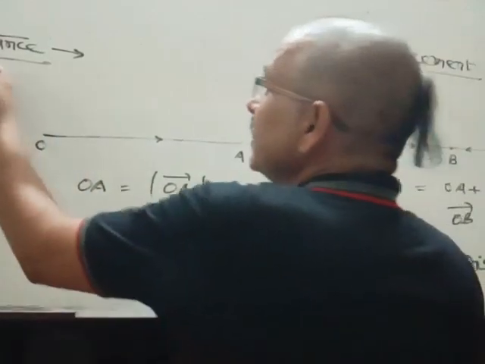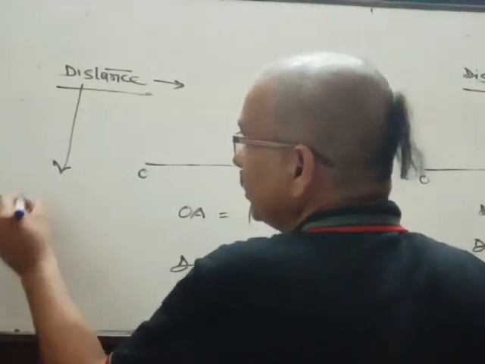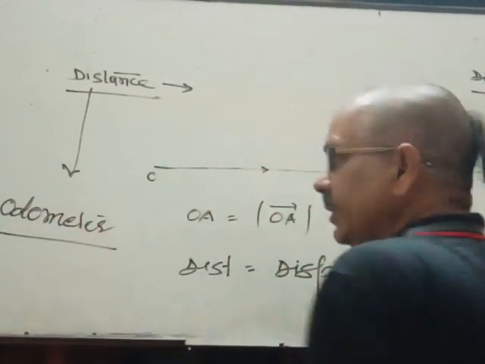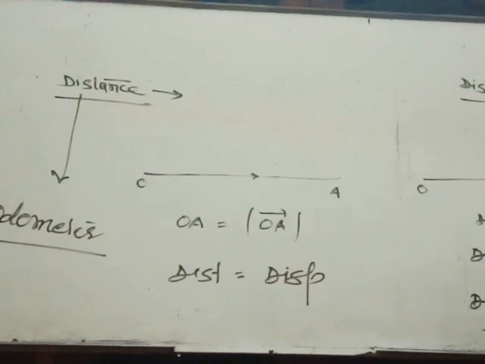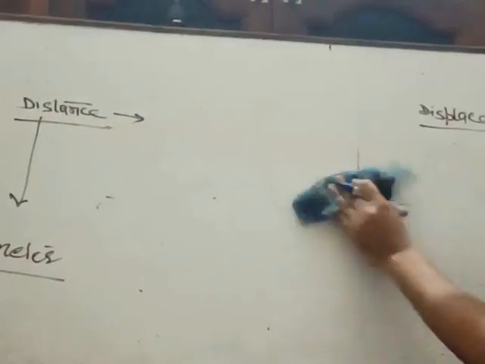Distance is measured by an instrument called an odometer. The odometer is the instrument which measures the distance traveled by a body. Okay, so thank you. That's about distance and displacement.